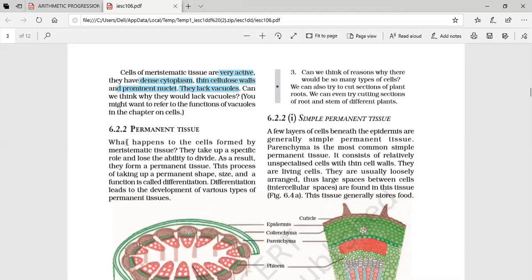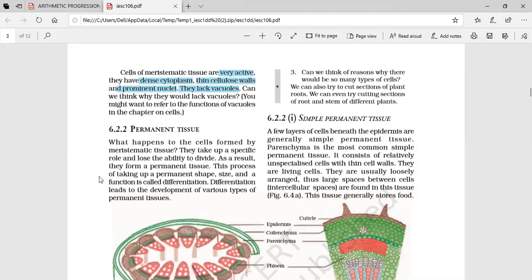These characteristics of meristematic tissues you have to remember. They are very active because they have to keep on dividing continuously. They have more cytoplasm because they need to divide. After dividing, the cytoplasm should be divided into the next cell also. So a single cell will accommodate the cytoplasm for both the cells, because after dividing, the new cell should have cytoplasm. So it will come from the first one.